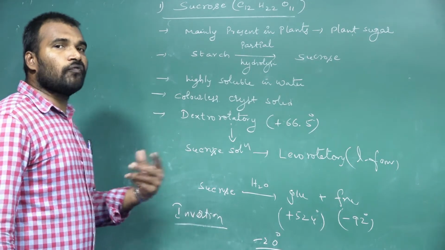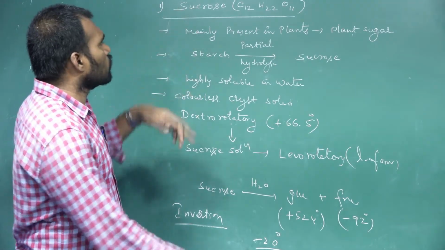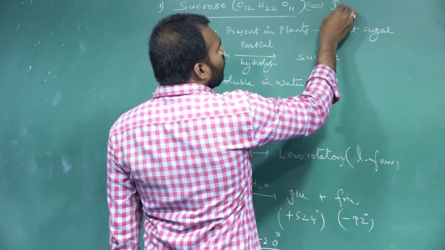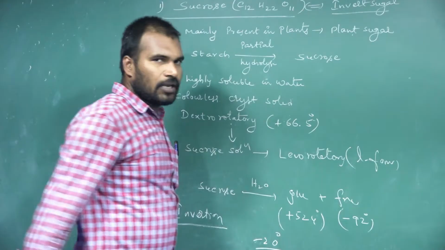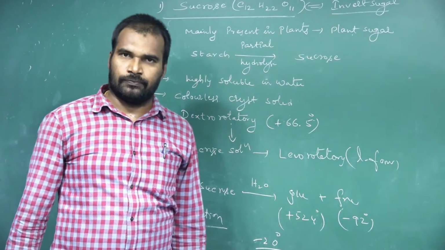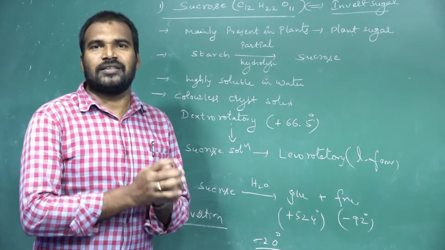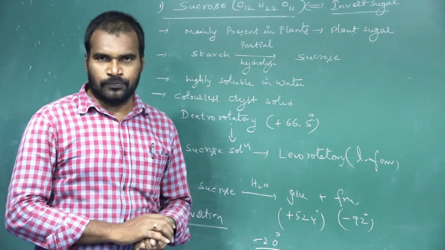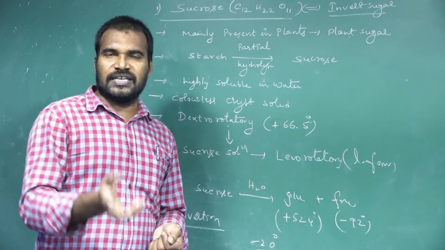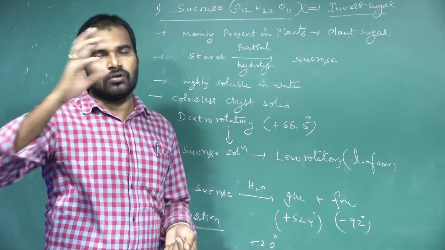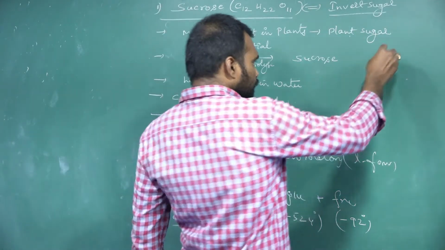Inversion of configuration of sucrose takes place in its solution. So sucrose also we call invert sugar. The other name of sucrose is invert sugar. Is it clear why we call it invert sugar? Because initially sucrose is dextrorotatory, but the sucrose solution is levorotatory. It means there was an inversion of its configuration from dextro to levo. So it is called invert sugar.